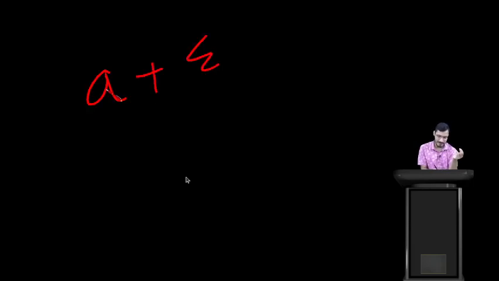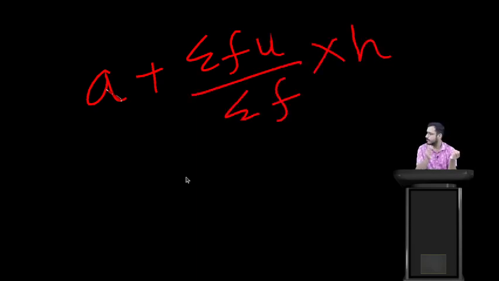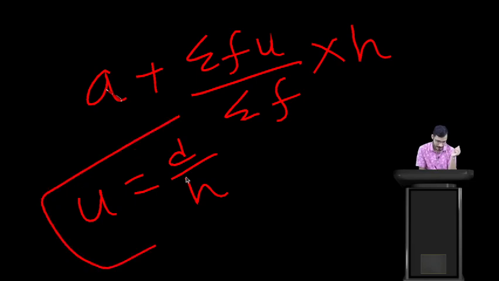Now can you tell me the formula of the step deviation method? Yes, very good. That is A plus sigma fu by sigma f into h, where A is the assumed mean. How can we find u? Yes, u is d by h. And d is the deviation, that is x minus A.